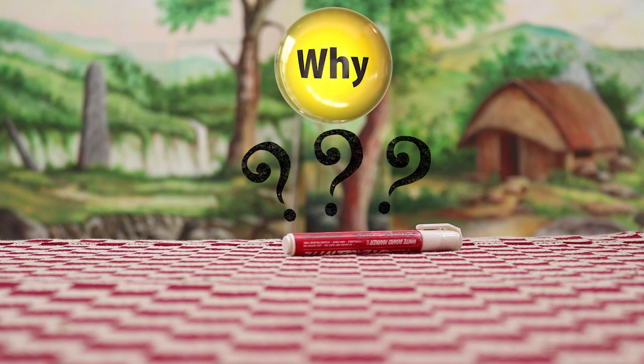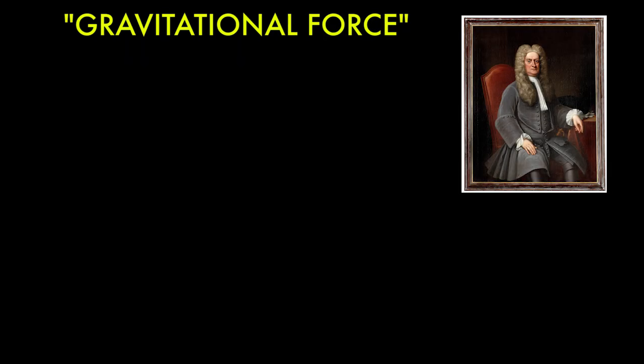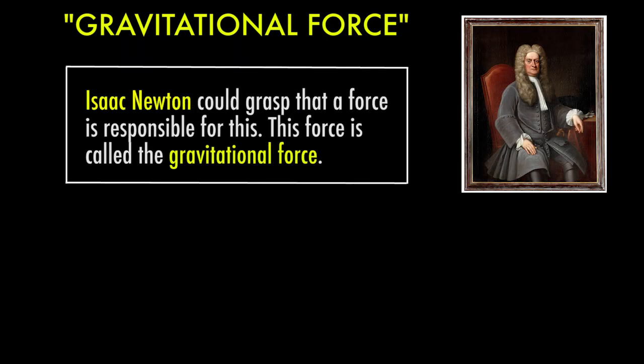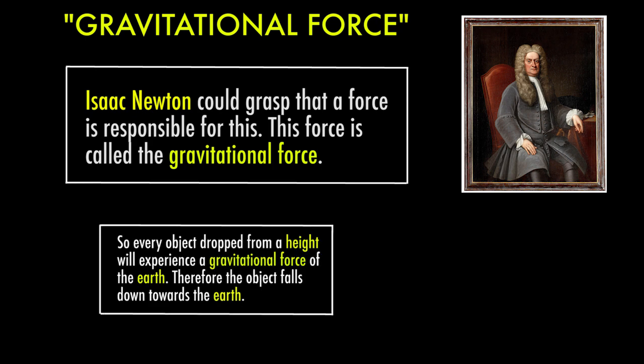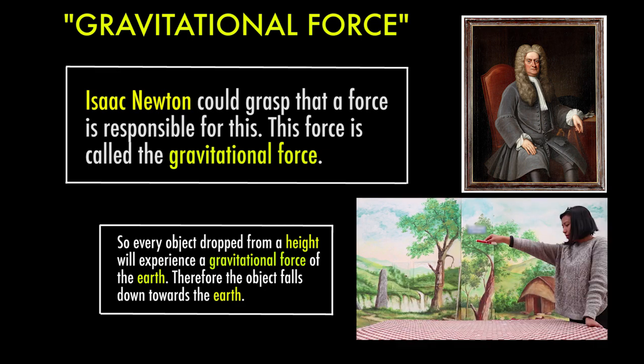Why? Isaac Newton could grasp that a force is responsible for this. This force is called the gravitational force. So, every object dropped from a height will experience a gravitational force of the earth. Therefore, the object falls down towards the earth.